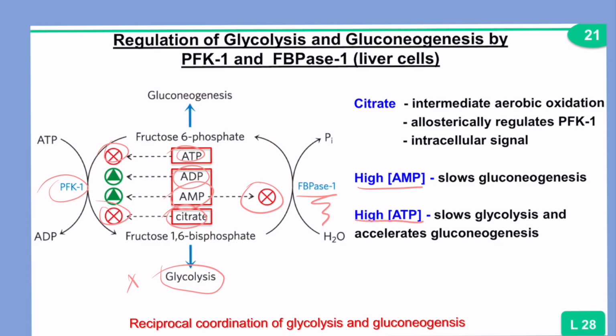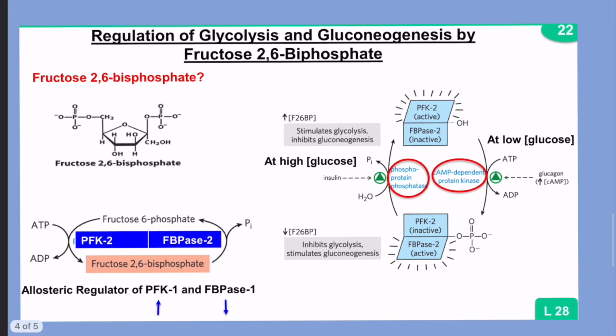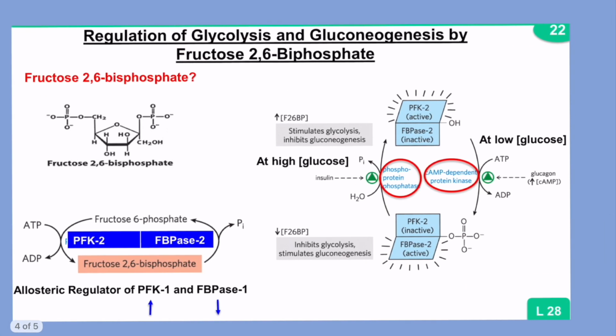Lastly, we're going to talk about the regulation of glycolysis and gluconeogenesis by fructose 2,6-bisphosphate, and this molecule is regulated by a bifunctional enzyme which has PFK2 and FBPase2. So when you have a lot of fructose 6-phosphate, PFK2 is going to convert this molecule into fructose 2,6-bisphosphate, and